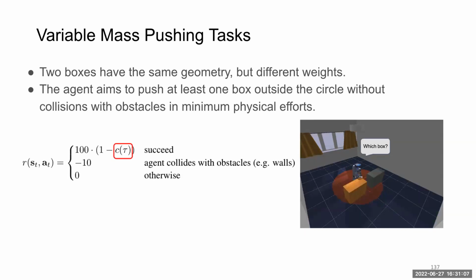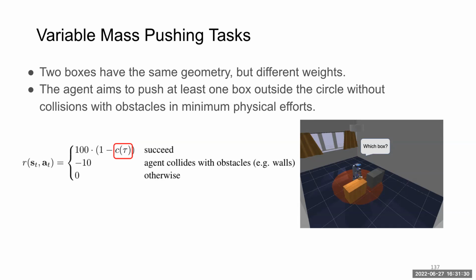The second task that we propose here is called the variable mass pushing task. In this task, the agent is required to push 2 boxes instead of 1. The 2 boxes are initialized in the circle region, and they have the same geometry and the same initial distance to the robot, but different weights.